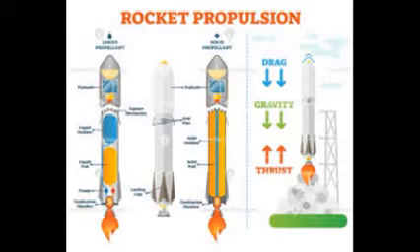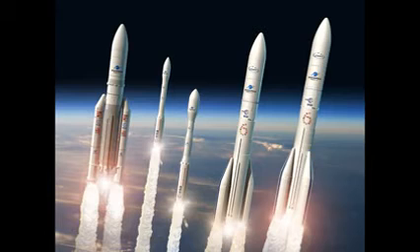There are two types of propulsion. One is solid, and the other is liquid. In solid propulsion, fuel and oxidizer are combined as a solid. In liquid propulsion, fuel and oxidizer are stored separately and then later combined and ignited.